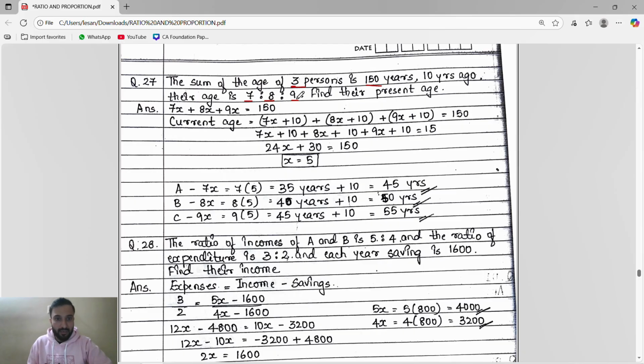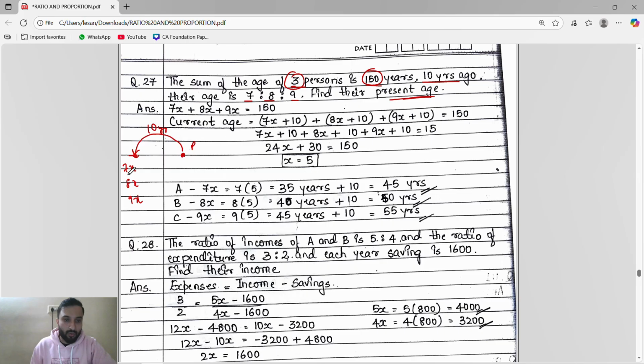Now see here guys, this is the current age. They said the sum of the ages of the 3 persons is 150. The first person's age plus the second person's age plus the third person's age should be 150. They said 10 years ago their ages were 7x, 8x, 9x. Find their present ages. Simple, guys.